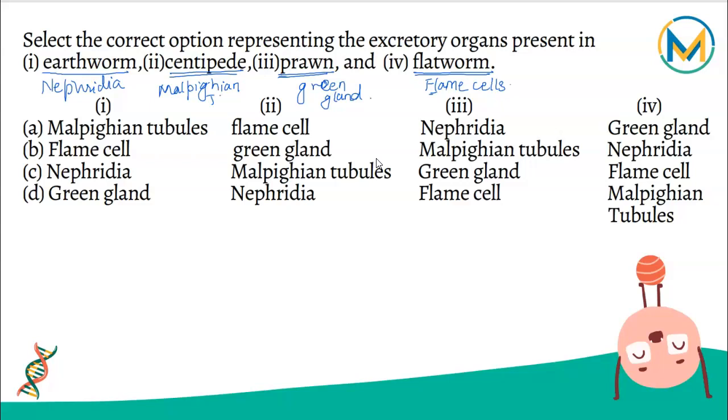So let's match our option. We need the first one as nephridia, which goes with C. Nephridia, Malpighian tubule, green gland and flame cells. So option C is the right answer.